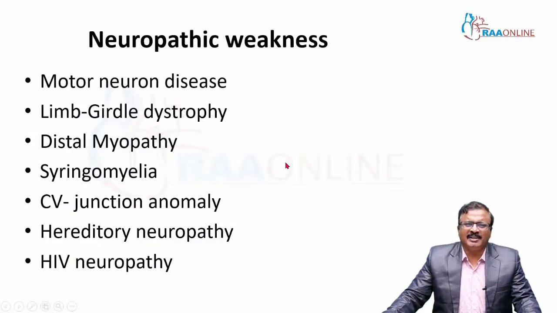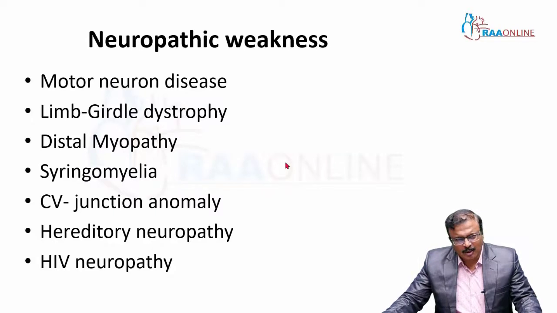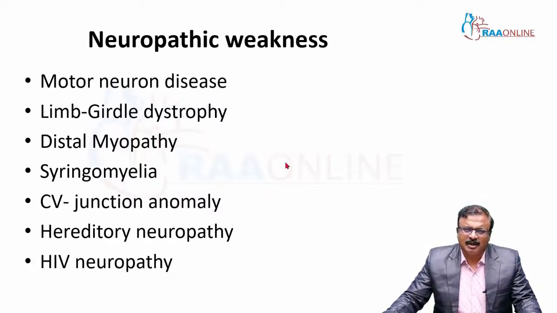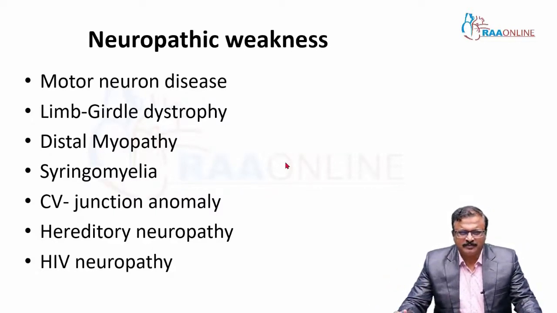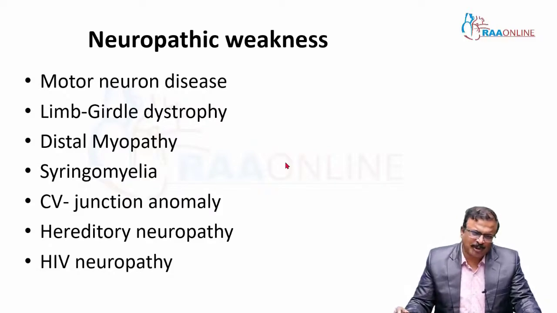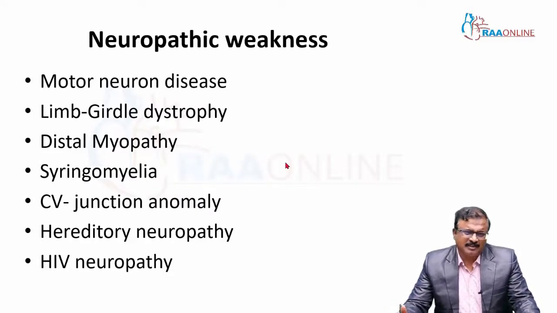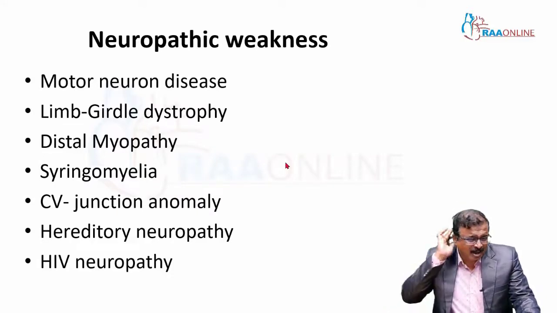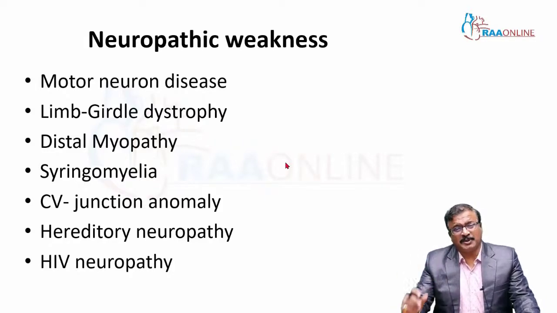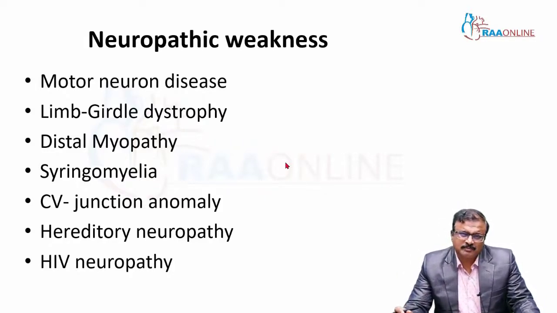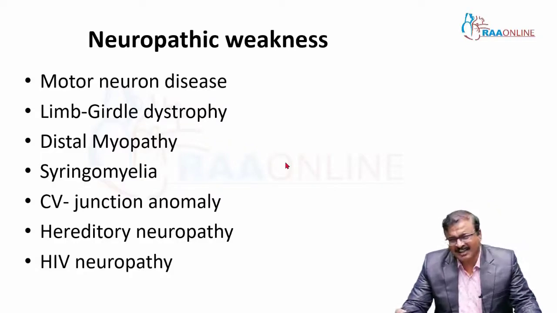What are the neuropathic weaknesses? It could be MND, limb girdle dystrophy, distal myopathy. As I told you, usually myopathy starts proximally, so mostly it is a proximal myopathy. Also consider syringomyelia, CV junction anomaly, hereditary neuropathies and HIV neuropathy. These are the things we see in clinical practice.